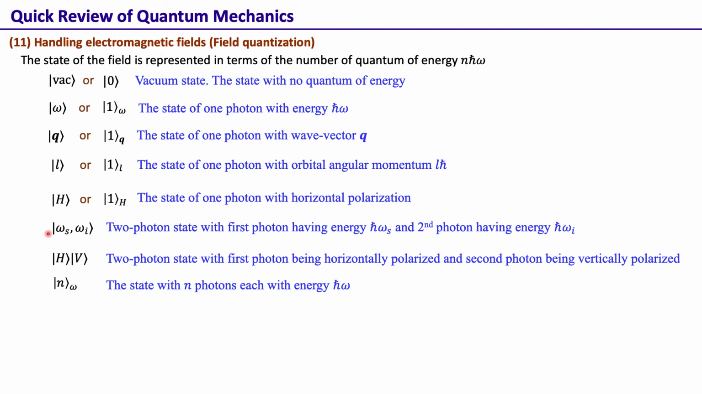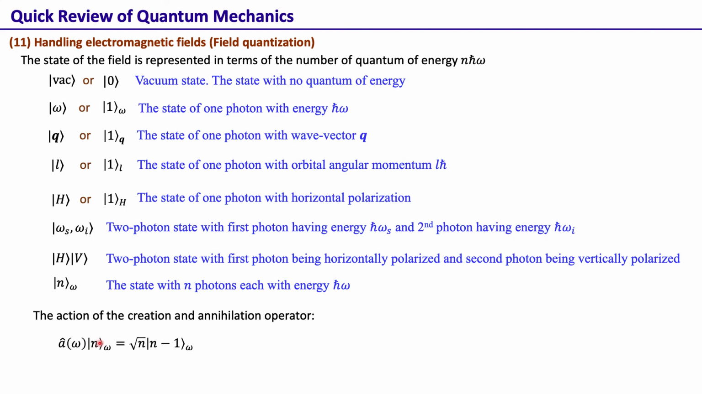So that's how we represent the state of the electromagnetic field, and the basis that we are using to represent the field here is the photon number basis, that is, how many quanta of energy. This is not the position-momentum basis; this is the photon number basis.